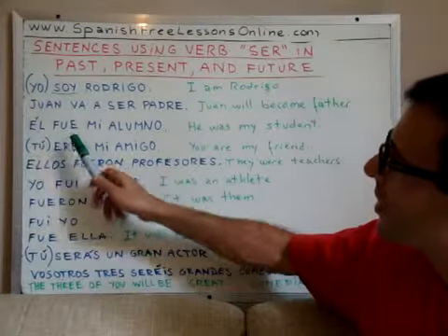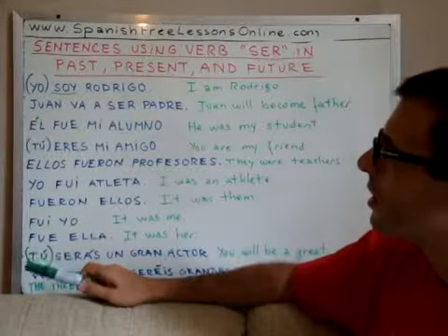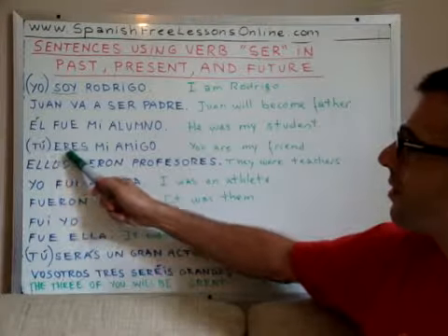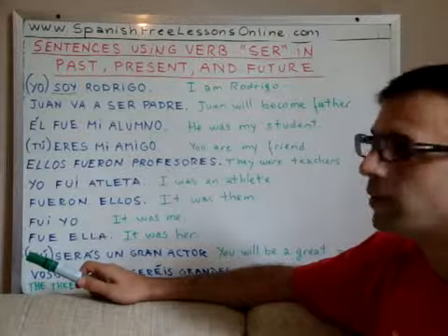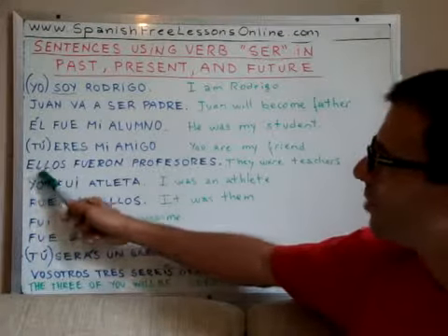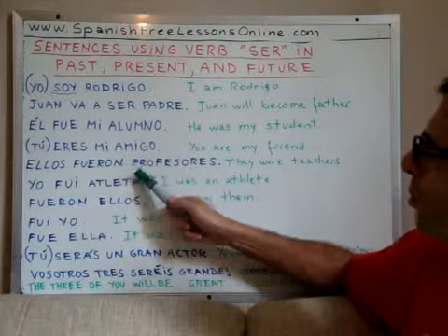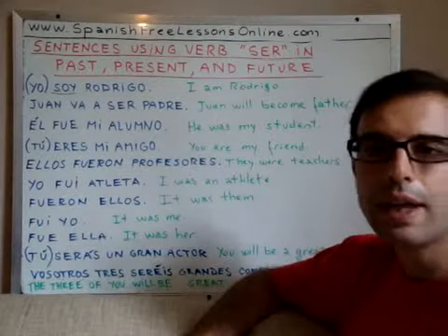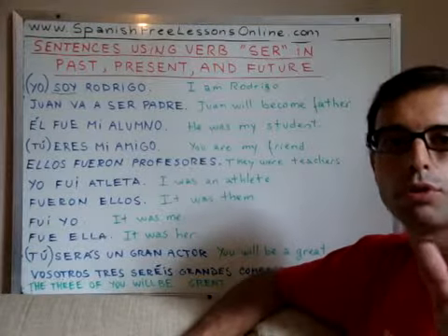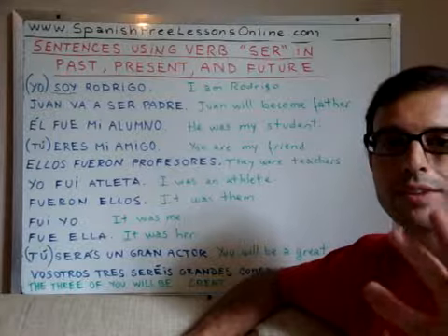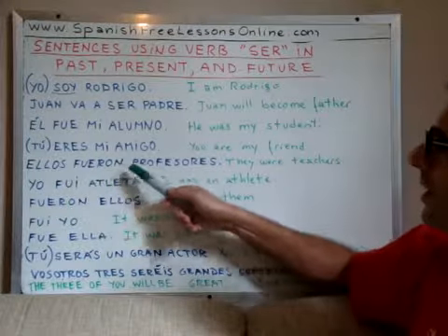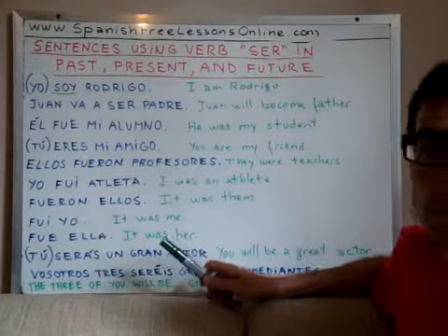You can see fue is past tense for he. Eres is present tense for you. Ellos fueron profesores. Four syllables. Profesores. They were teachers or professors.